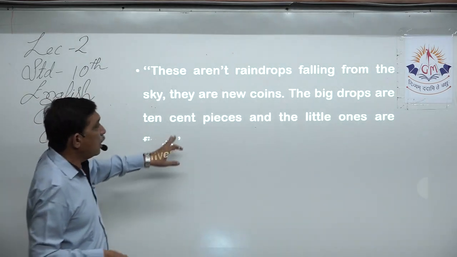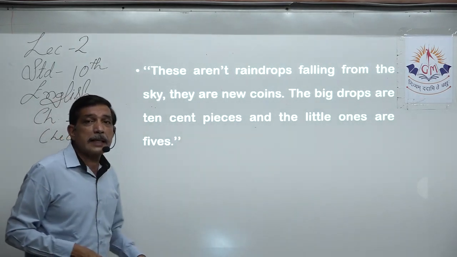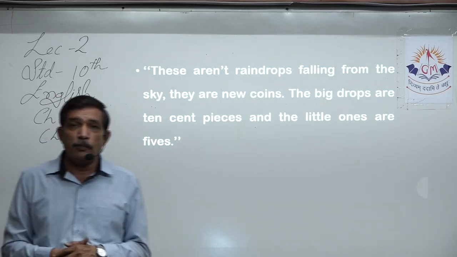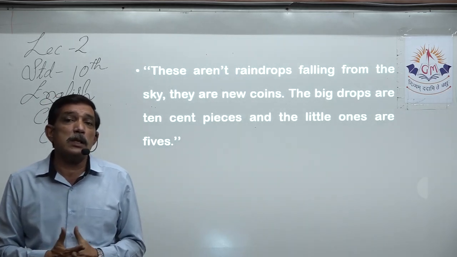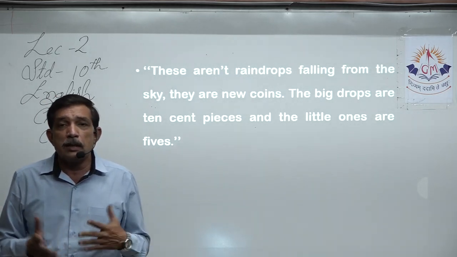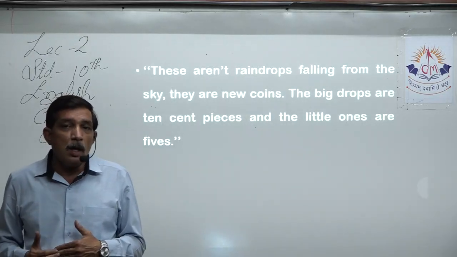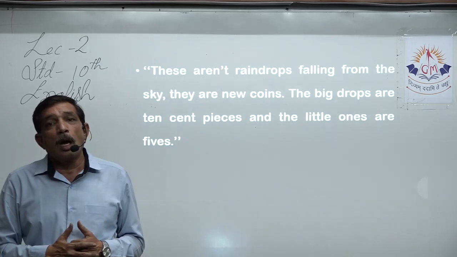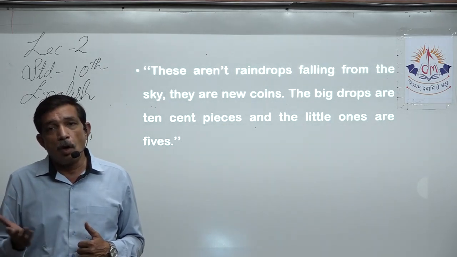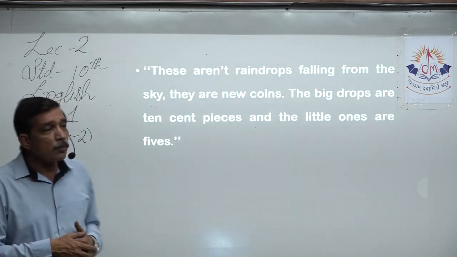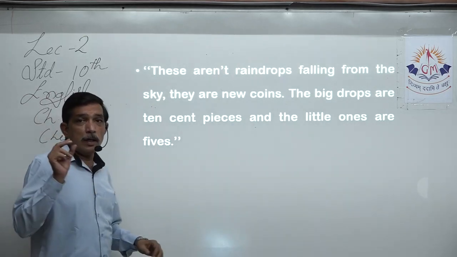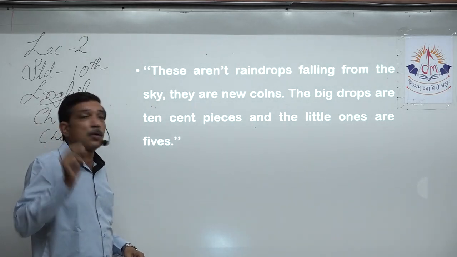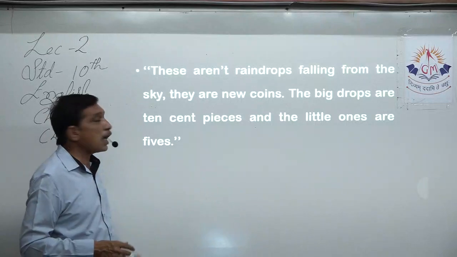So the big drops are 10-cent pieces. C-E-N-T. What is cent? Just like we have rupee and paisa, 100 paisa is equal to 1 rupee. Same way, 100 cents is equal to $1. Right? So the big drops are like 10-cent coins, and the little ones are fives.